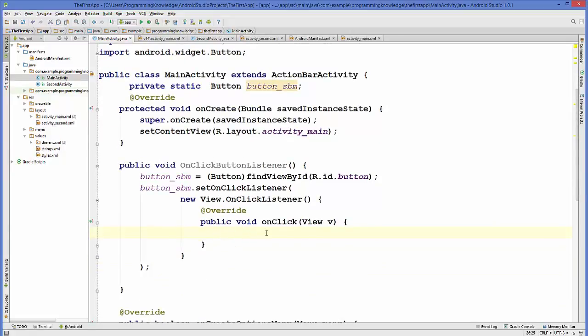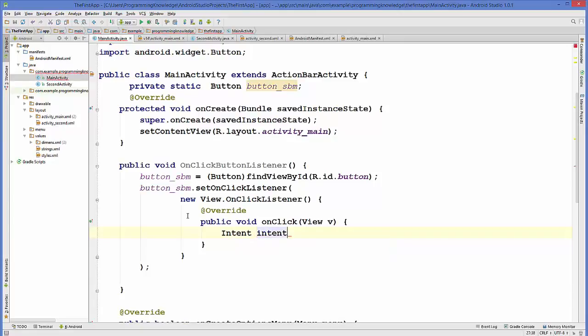And inside this onClick method we are going to create an object of the Intent class. This is the class which will help us to open the new activity, which is our second activity. So let's create an object of Intent.